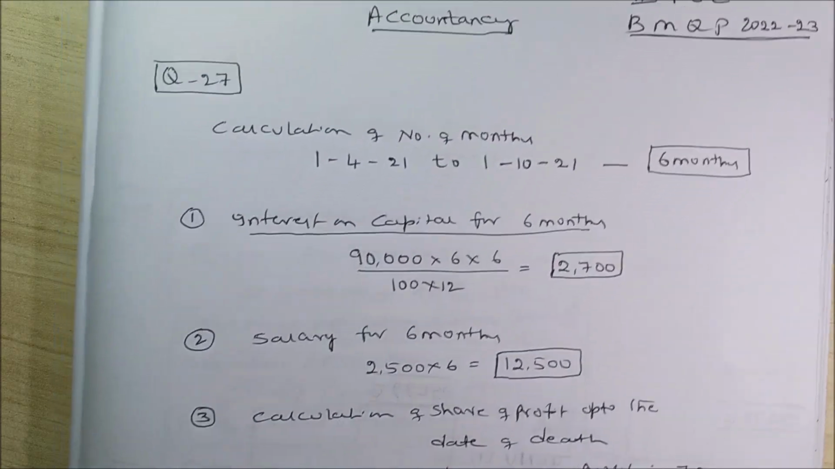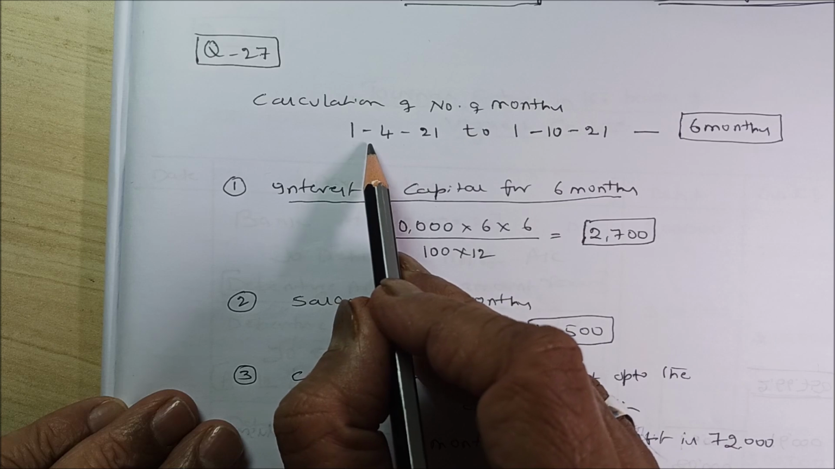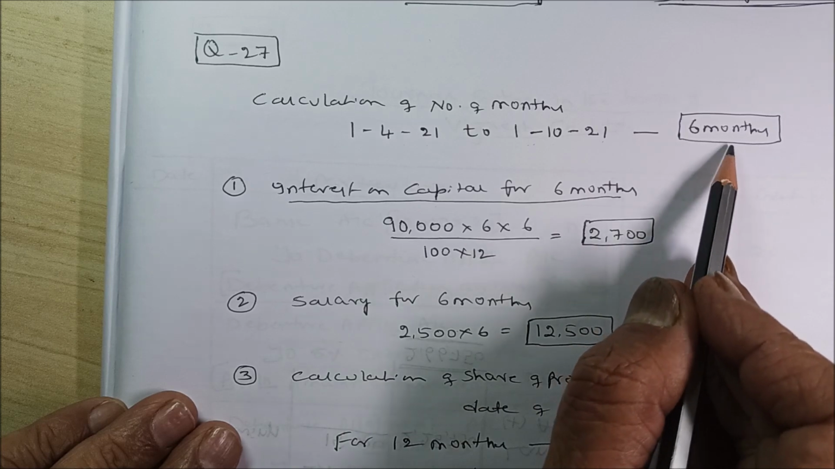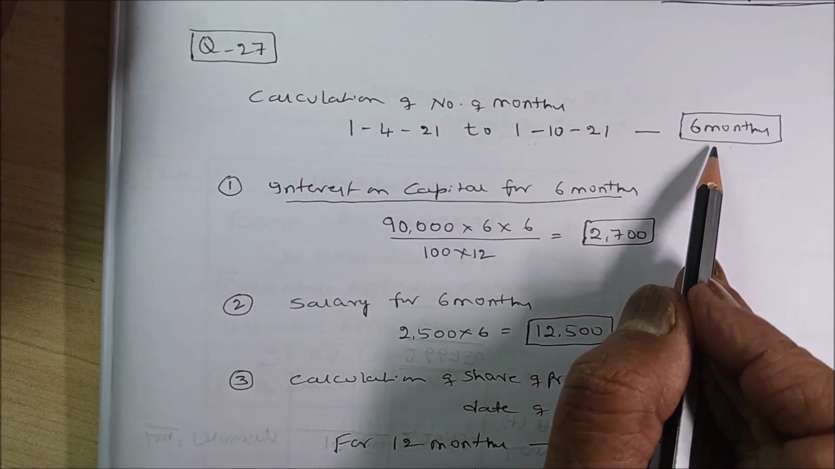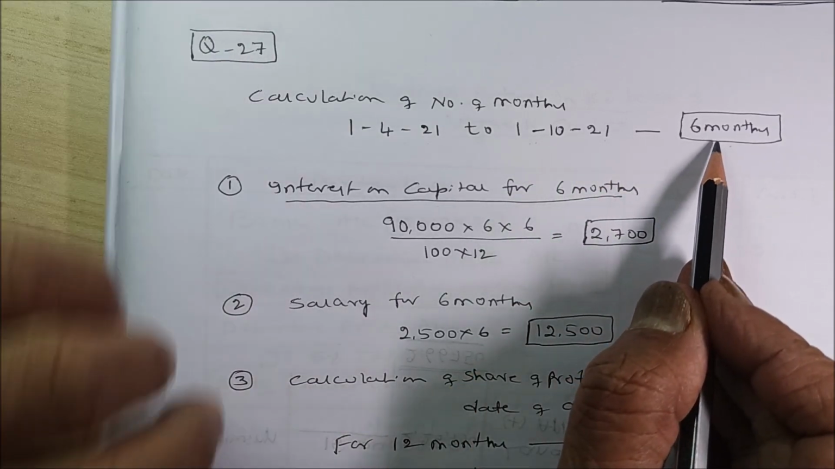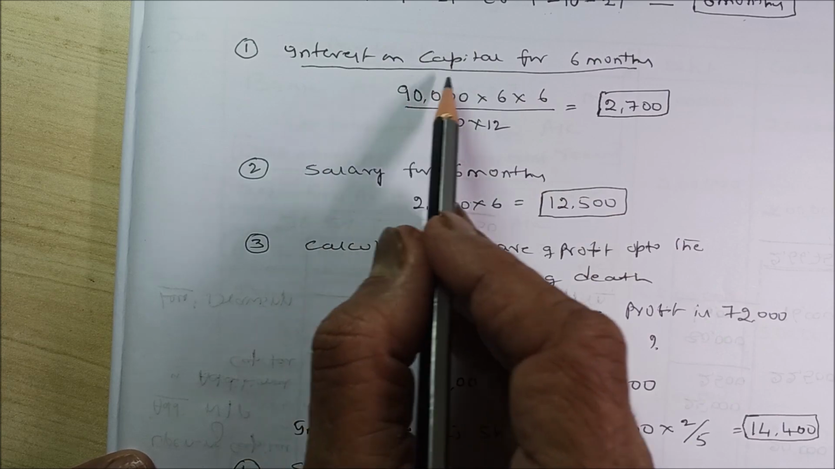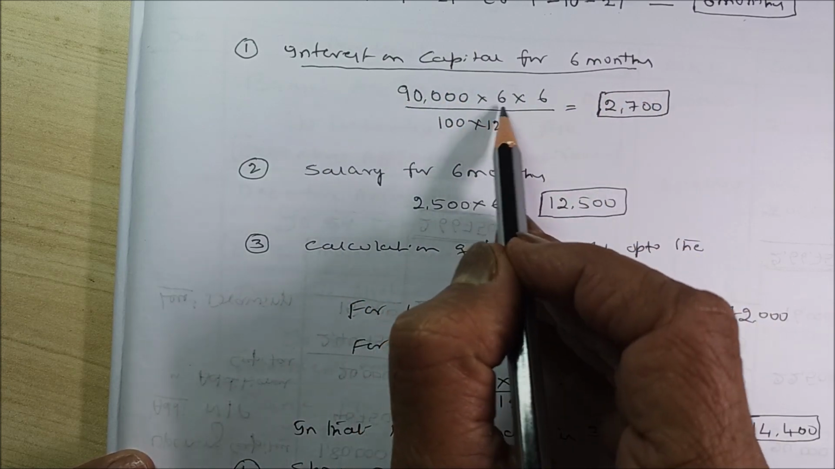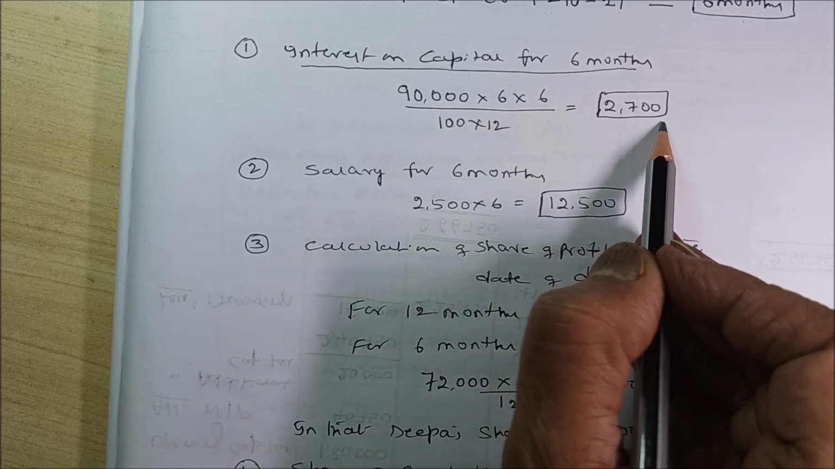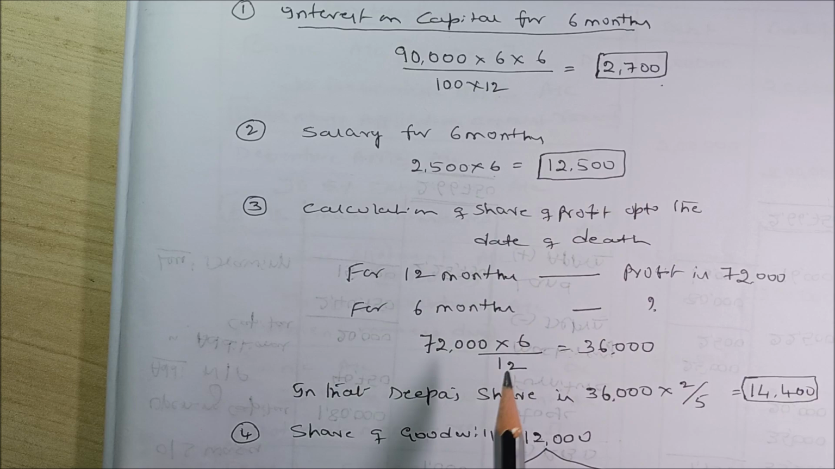Students, first what you should do is, you please calculate everything. Calculation of number of months, that is from the opening date 1/4/21 to the date of death 1/10/21. How many months? 6 months. April, May, June, July, August, September. That's all, because 1st of October is up to September, it is how many months? 6 months. Your all calculations must be for 6 months. Next, interest on capital for 6 months, 90,000 into 6 into 6 divided by 100 into 12. It comes to how much actually? 2,700. Salary for 6 months, 2,500 into 6 is 12,500.